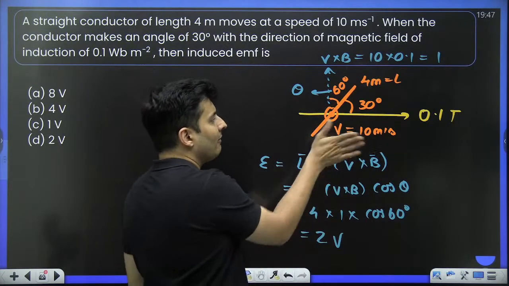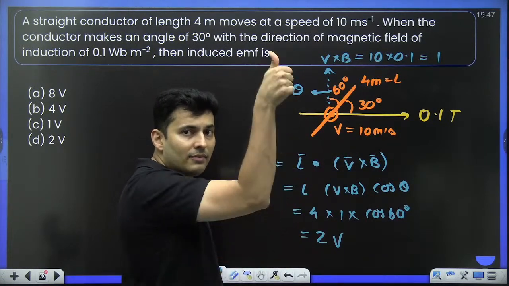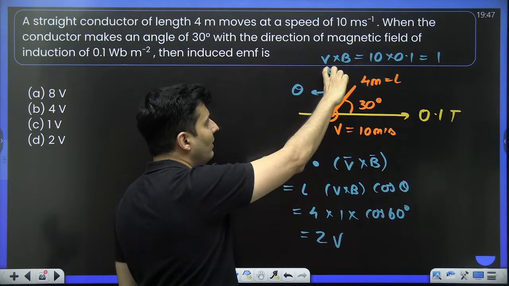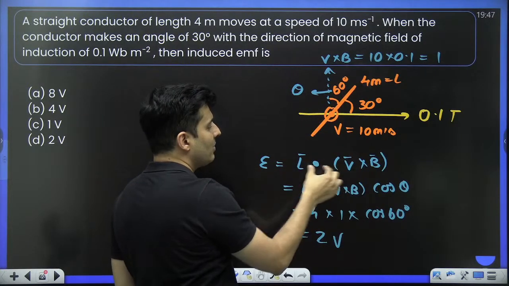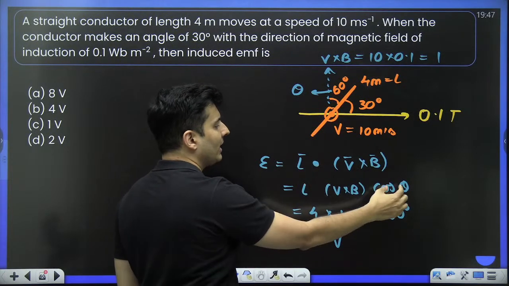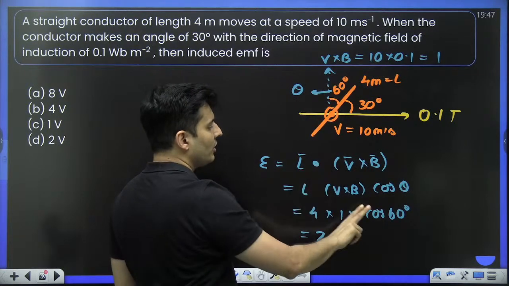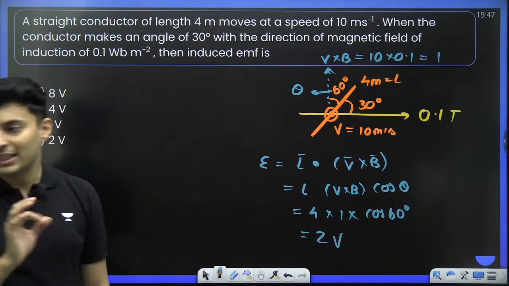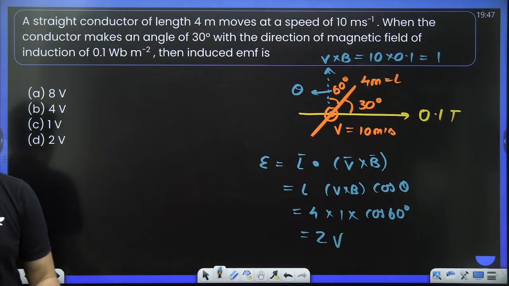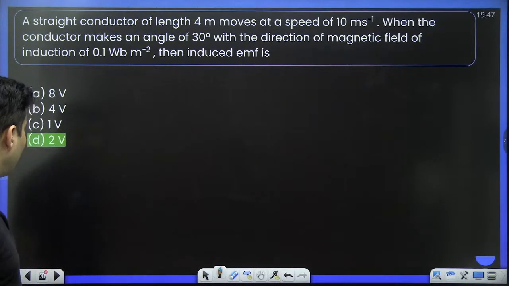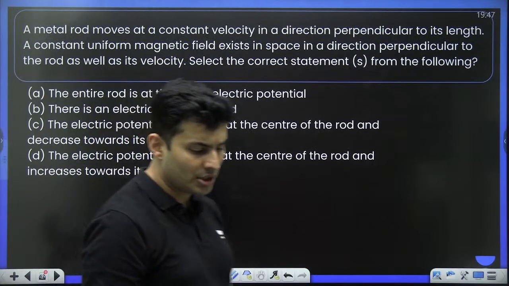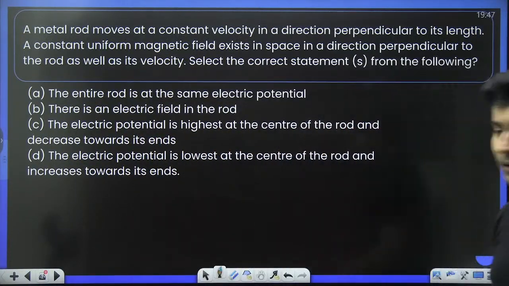So when I did velocity cross magnetic field, I got a vector up. So that vector and the length vector. To replace the dot, I need the cosine of the angle between these two vectors, which is cos 60. So I use cos 60 over here to find the EMF. That's how it is. Is it understood how to use this formula? Let's go ahead. Next question on your screen now. The rod is moving with some velocity perpendicular to the length. Uniform field is existing. Select the correct statement.